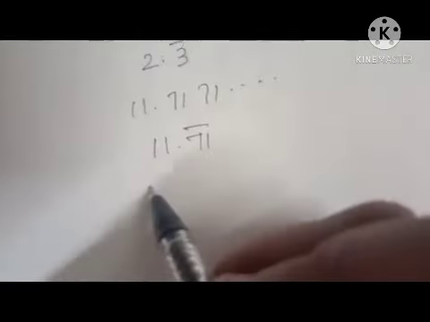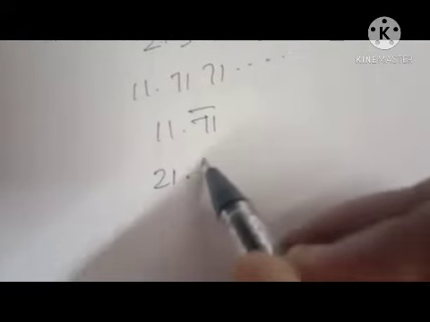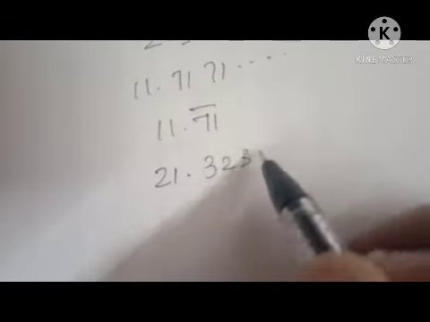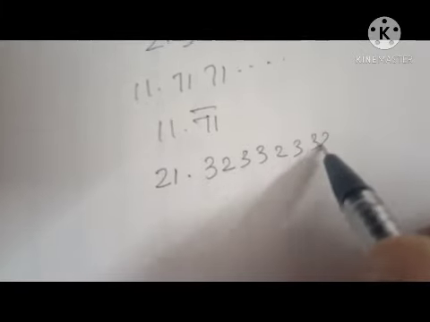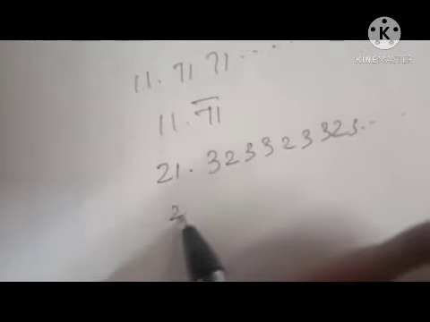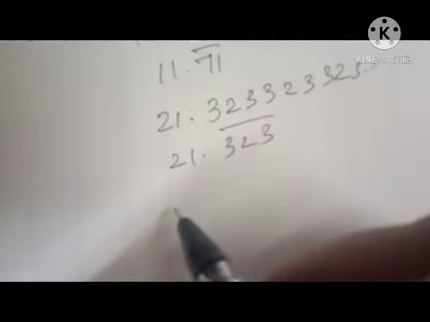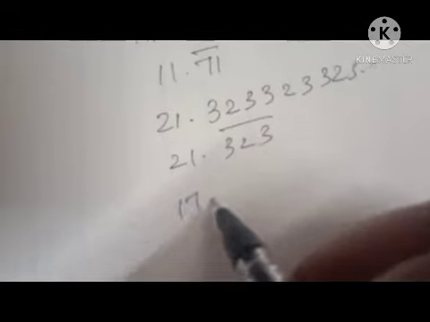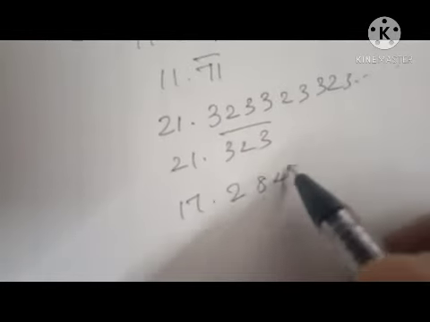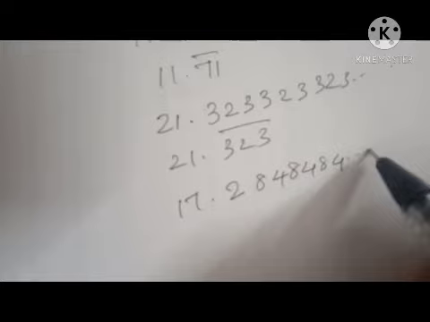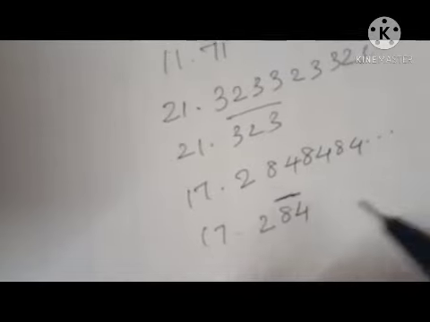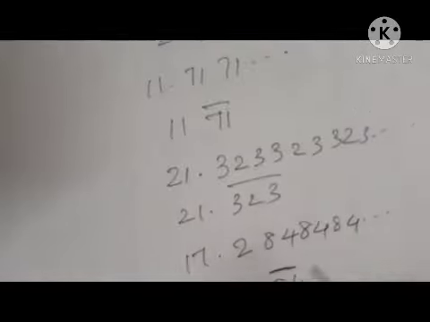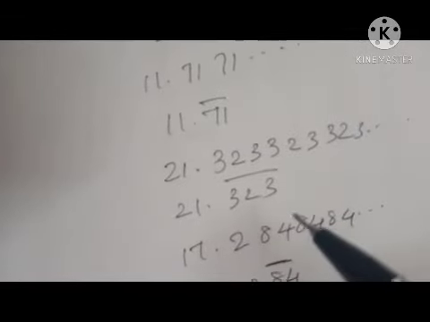Then 21.323323, etc., is 21.323 bar. In the same way, 17.284284, etc., is 17.284 bar. These are the non-terminating recurring numbers.